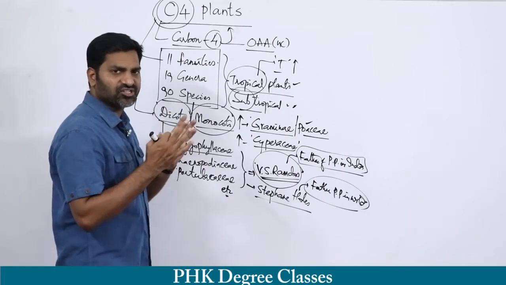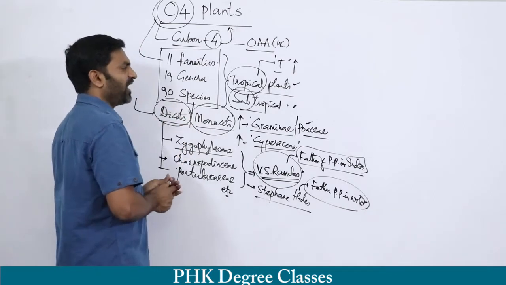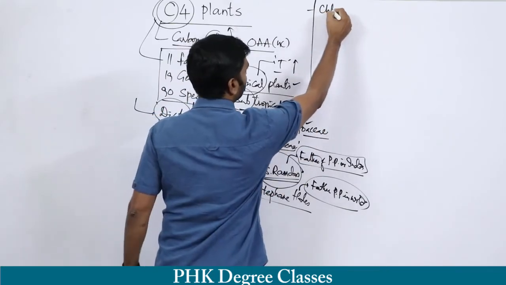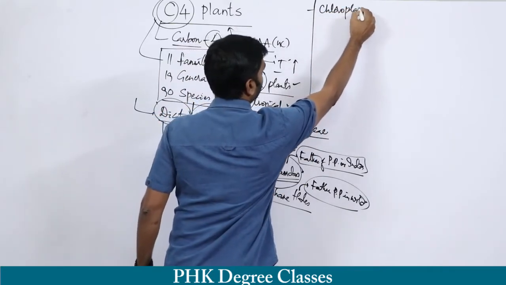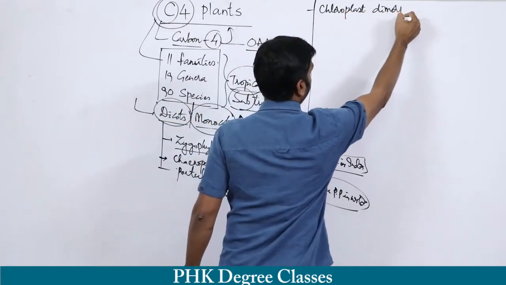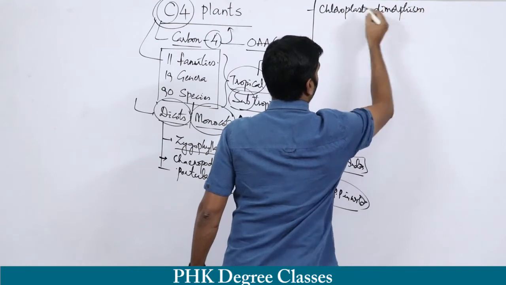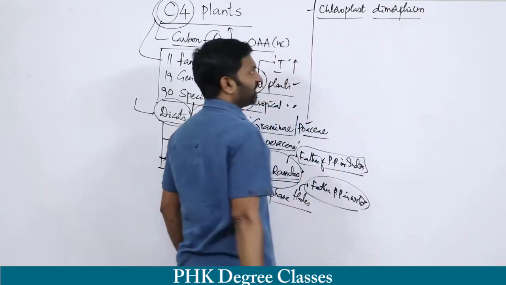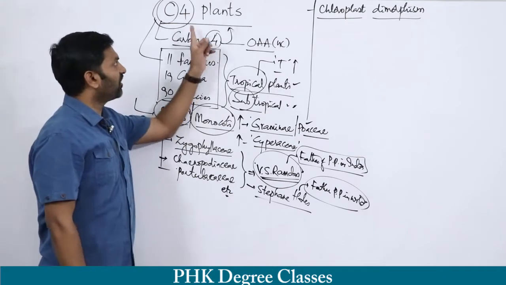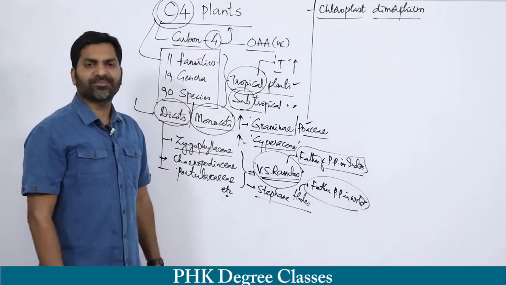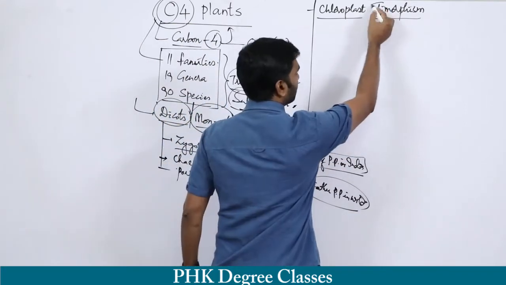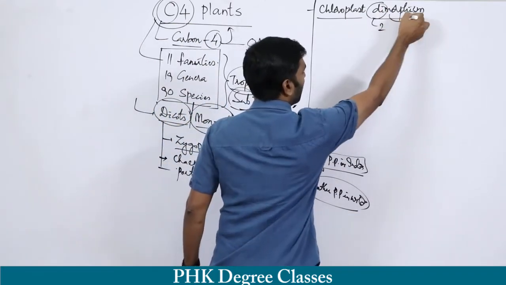The major structural difference between C3 and C4 plants is chloroplast dimorphism. Remember, chloroplast dimorphism. It is the peculiar and specific characteristic feature of C4 plants. What is meant by chloroplast dimorphism? Di always indicates two.